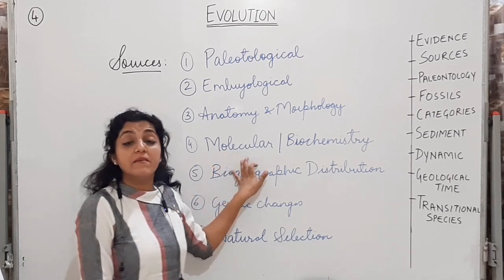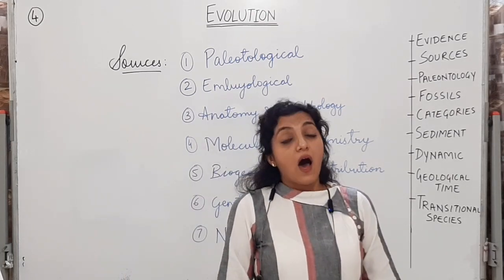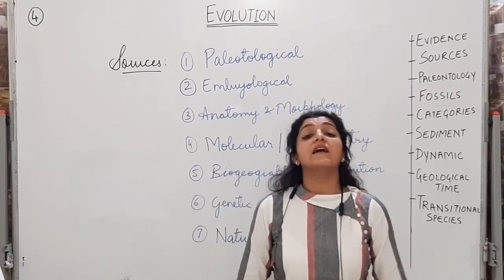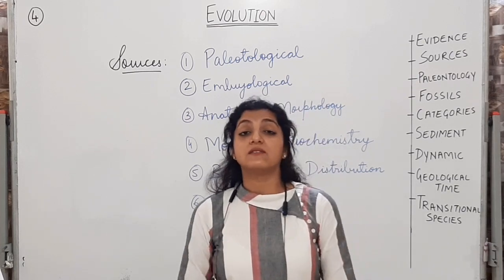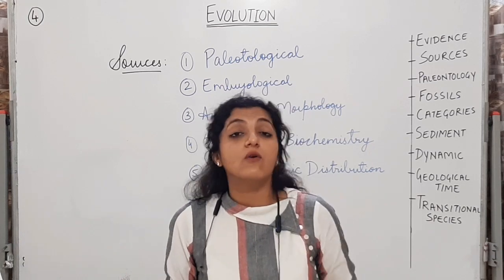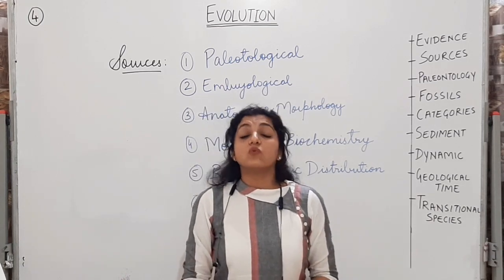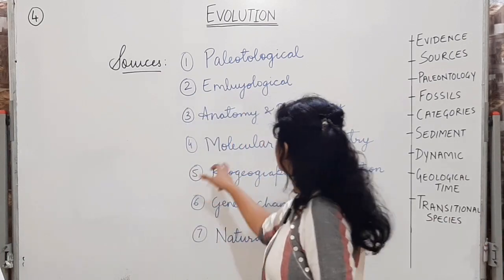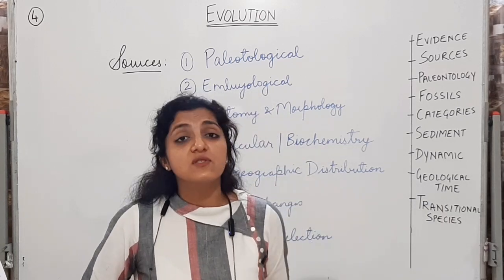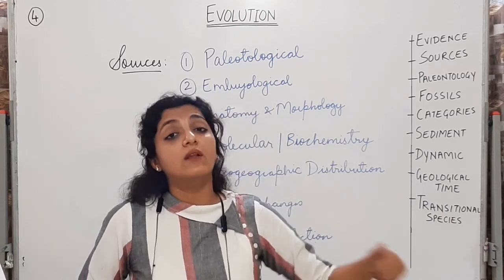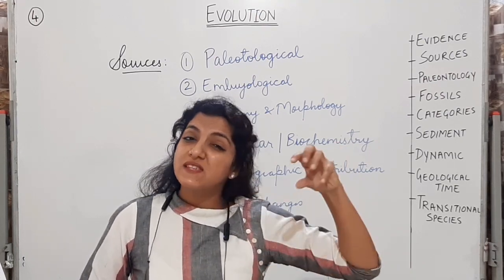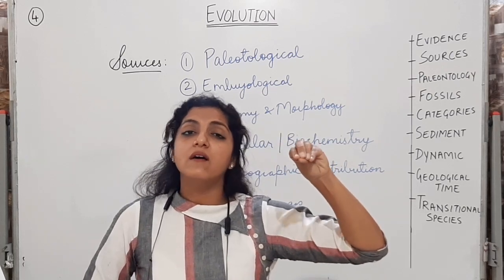Next is the molecular and biochemical evidence. The proteins inside our body, the enzymes, the ATP, the mechanism by which the cell works, the enzymatic reactions which we have in our body are very much similar in other organisms also. So this gives us molecular evidence and biochemical evidence that everyone's body is made biochemically from the same things. ATP is the source of energy in all living forms. So again, that is evidence that we all are coming from some common point.